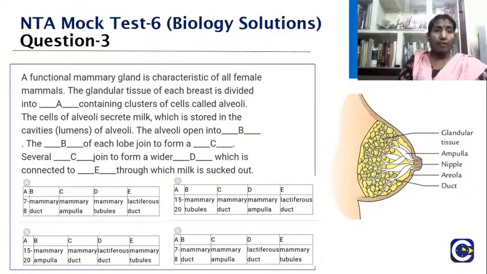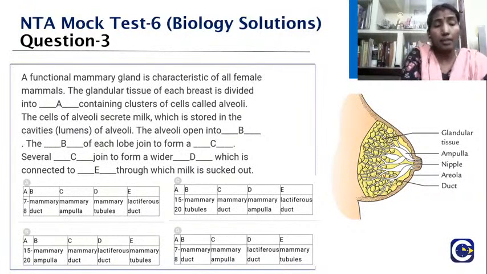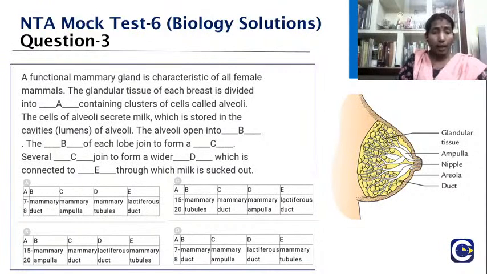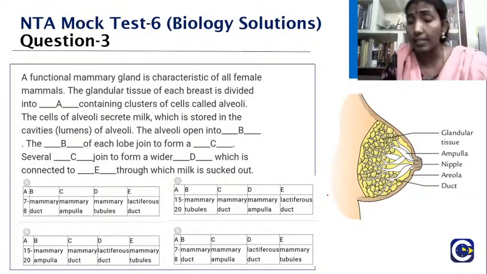The cells of the alveoli are the ones that secrete the milk, which is stored in the cavity, that is the lumen, and they all join and open up into the mammary tubules. The mammary tubules in turn join to form the mammary duct, and then the mammary ducts form the wide region, the mammary ampulla, and all these mammary ampulla are in turn connected by the lactiferous duct through which the milk is sucked out.